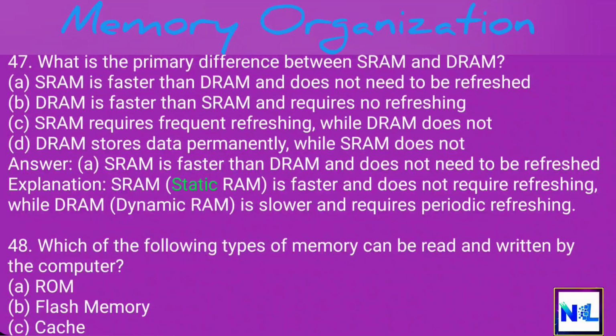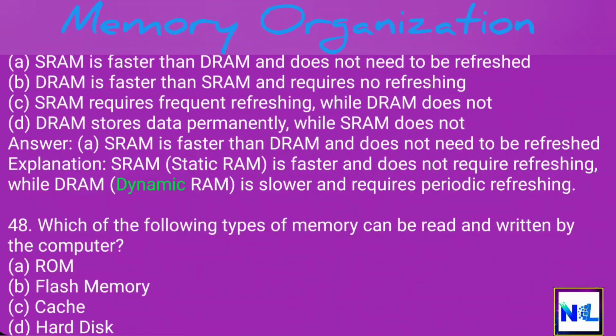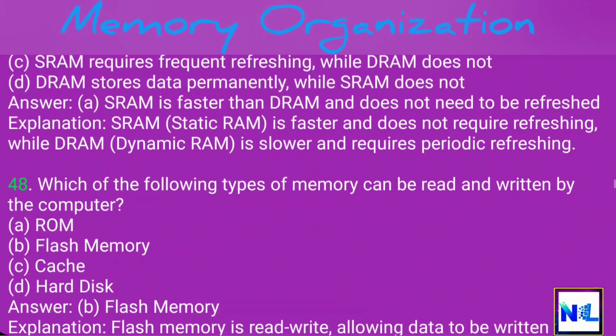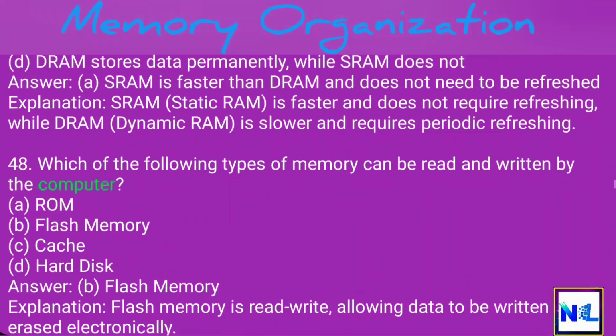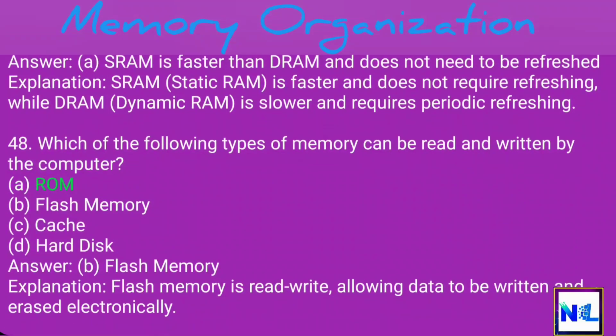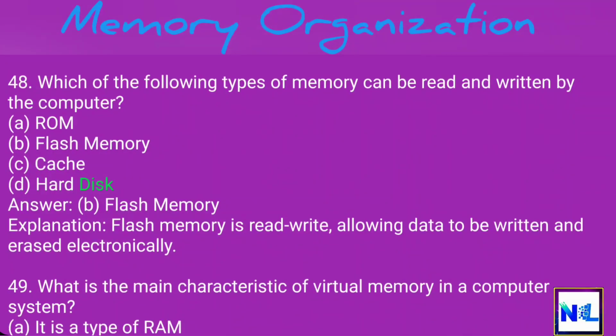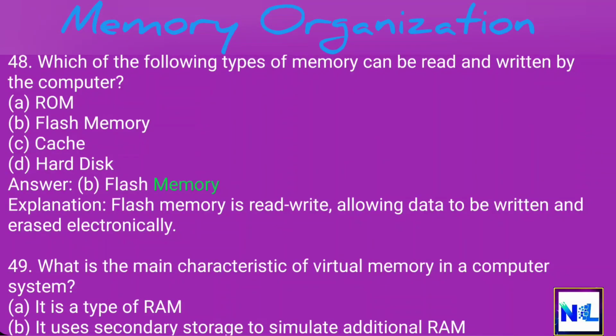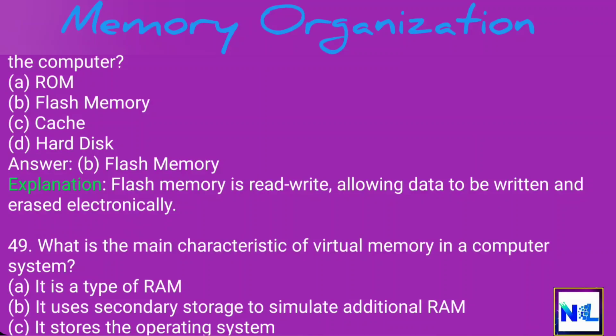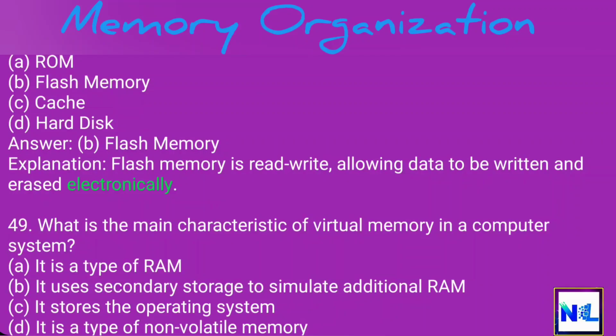Explanation. SRAM, static RAM, is faster and does not require refreshing, while DRAM, dynamic RAM, is slower and requires periodic refreshing. 48. Which of the following types of memory can be read and written by the computer? A. ROM. B. Flash memory. C. Cache. D. Hard disk. Answer. B. Flash memory. Explanation. Flash memory is read-write, allowing data to be written and erased electronically.